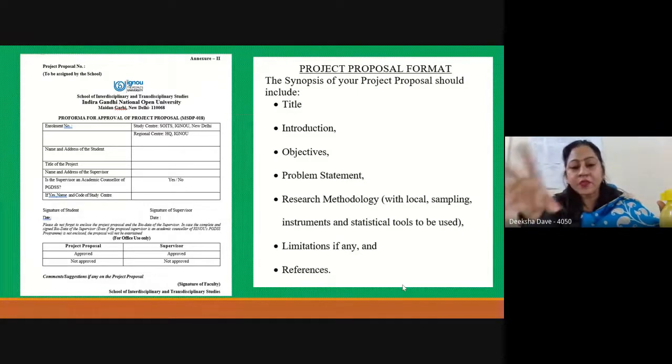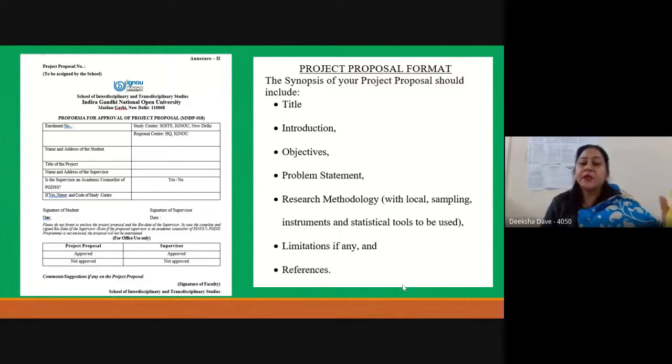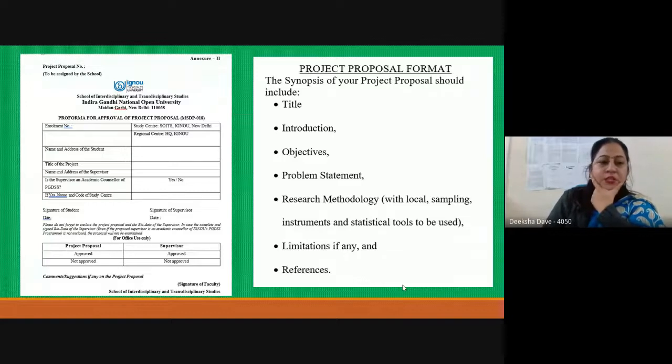And here you can see the supervisor ticks approved, and then the faculty here at the SOITs sign in, and that is sent to the office saying that the project proposal of this particular student has been approved. So this is the proforma which you will be getting on the website also, on the Vyas portal also. You can go through it, because this has to be submitted along with the proposal, with your signatures and the signatures of the supervisor.